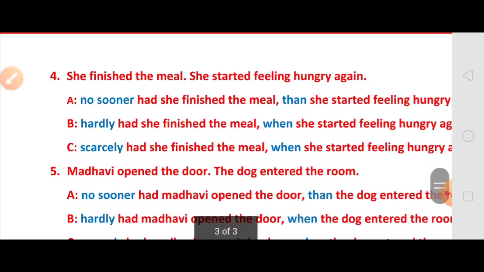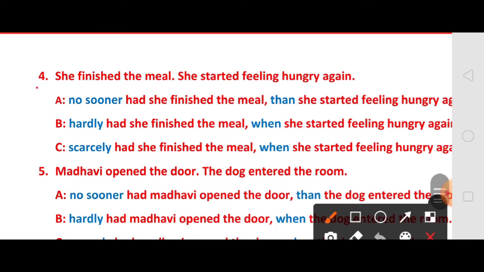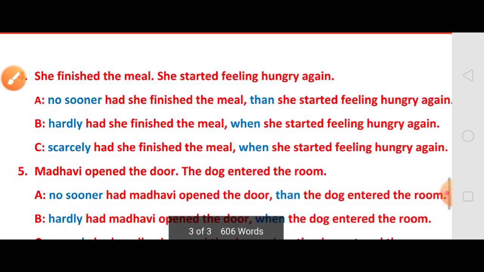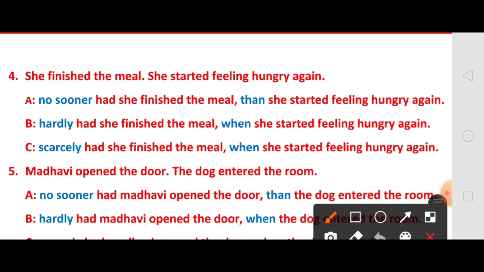Here, she finished the meal. She started feeling hungry again. This is the first action and this is the second action. When you are combining the sentence with no sooner, after no sooner you have to write the first action and then the second action. So the answer is no sooner had she finished the meal than she started feeling hungry again. And second, hardly had she finished the meal when she started feeling hungry again. And scarcely also in the same way, scarcely had she finished the meal when she started feeling hungry again.